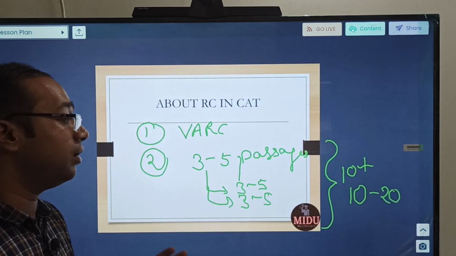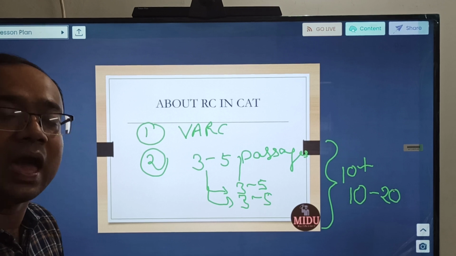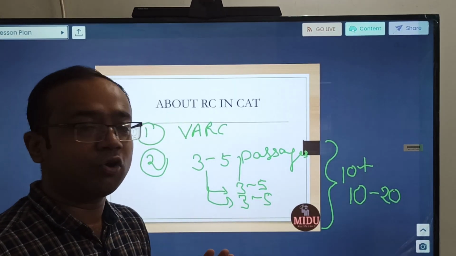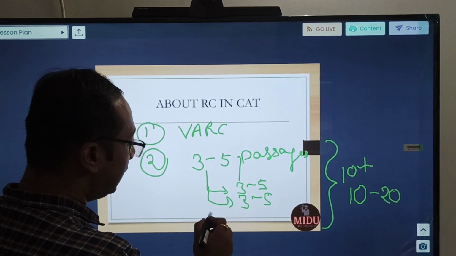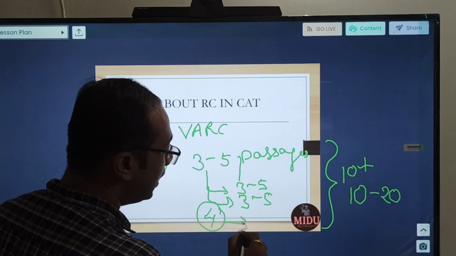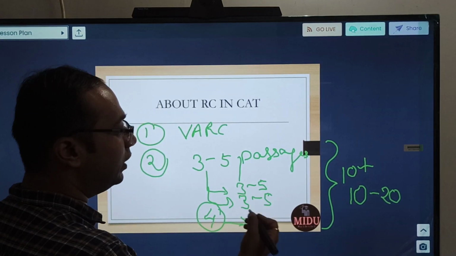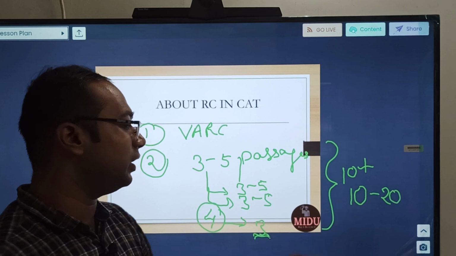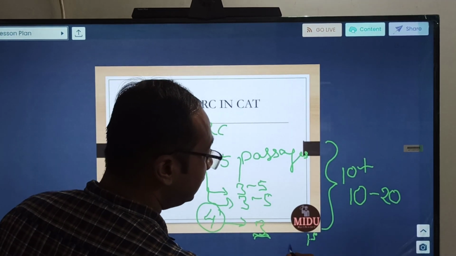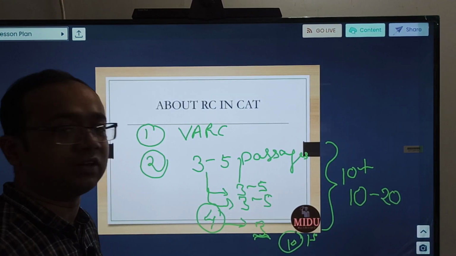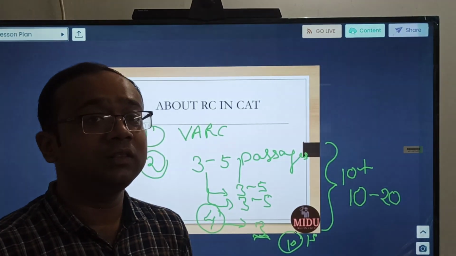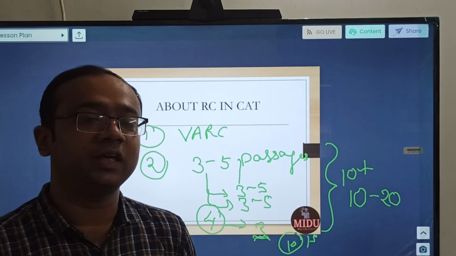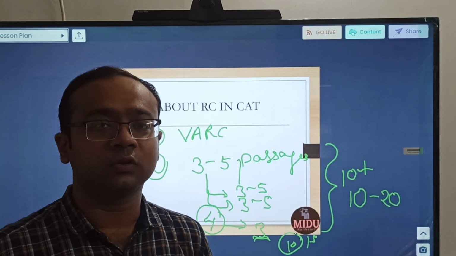Now you can understand how critical this RC section is. You can avoid doing some VA questions, but RC cannot be left. At best, if there are 4 passages, you can choose and maybe do 3. In those 3, if there are 4 questions, maybe you attempt 3. But if there are around 15 questions, at least 10 need to be attempted if you are looking for a decent percentile. That I am saying with 90% accuracy. If you usually have 70% accuracy, then the attempts need to be around 12 to 13.